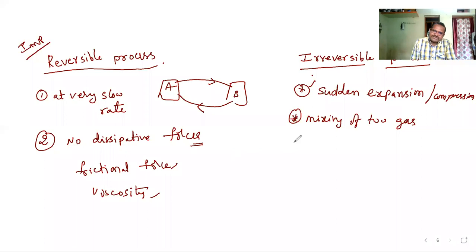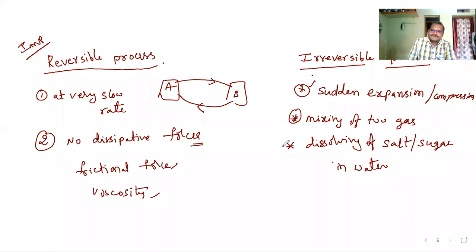Another example, I can give you dissolving of salt or sugar in water. You know this, very easy. We cannot separate salt and water again, once it is dissolved. So it is an irreversible process. Clear, students?